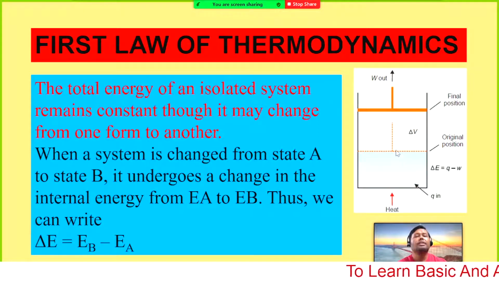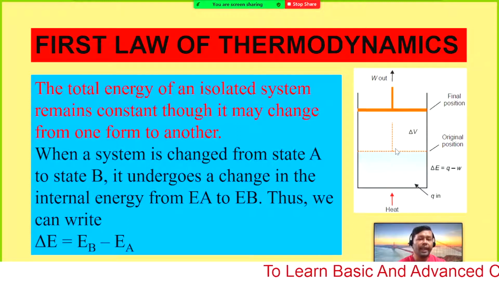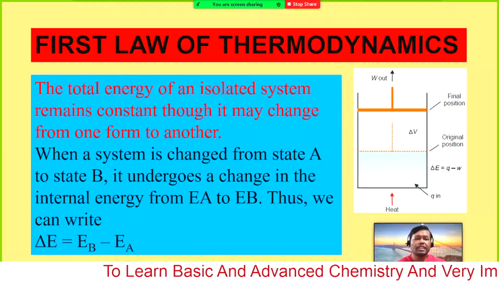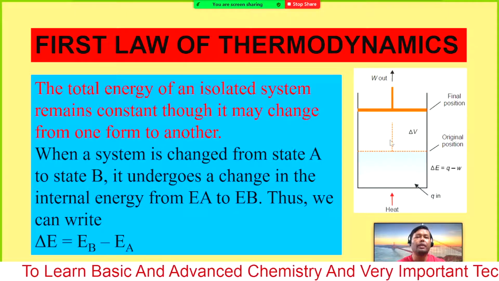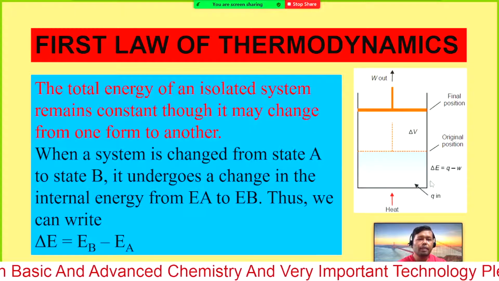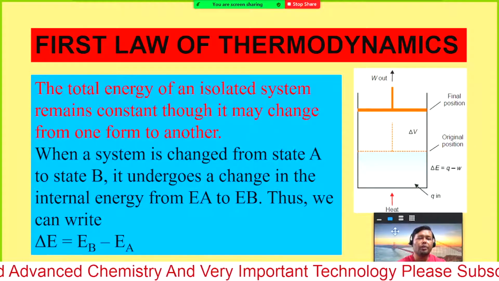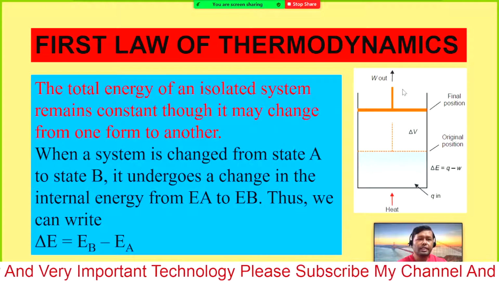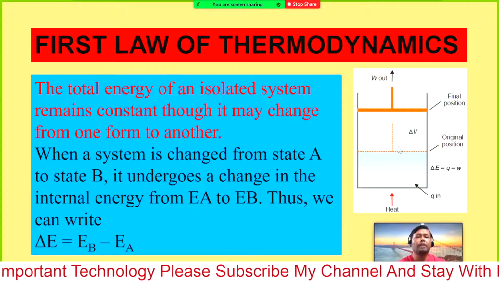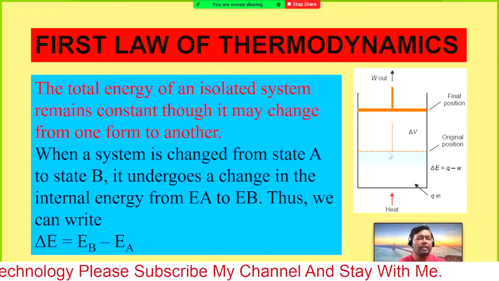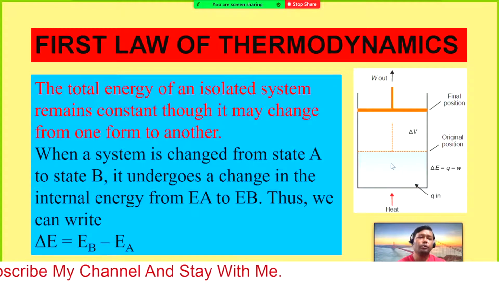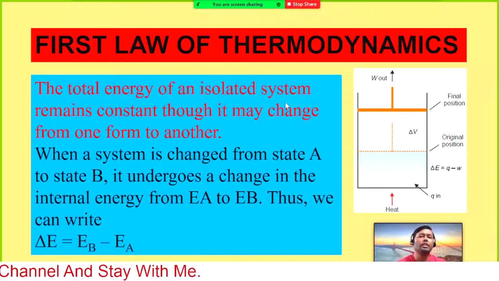Outside is our surroundings. If the matter, that means the inside substance, and the energy both can transfer from the system to the surroundings, it is known as an open system.